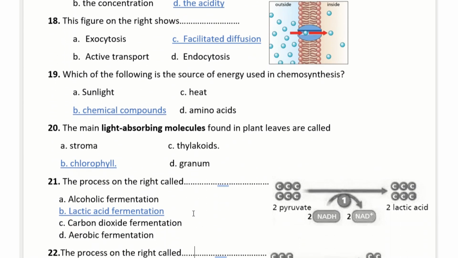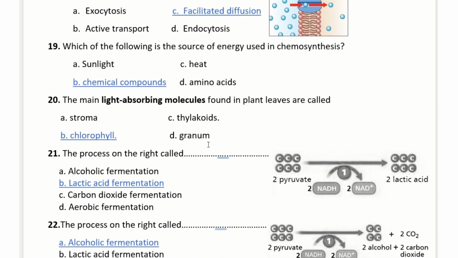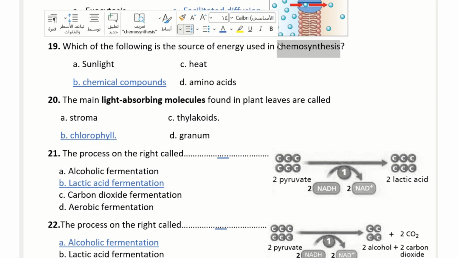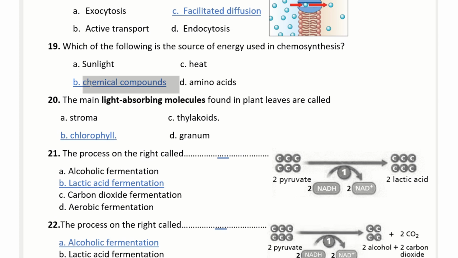Question 19. Which of the following is the source of energy used in chemosynthesis? Chemo, from its name, chemosynthesis. It uses what? Chemical compounds, not sunlight. The photosynthesis uses sunlight, but the chemosynthesis uses chemical compounds.